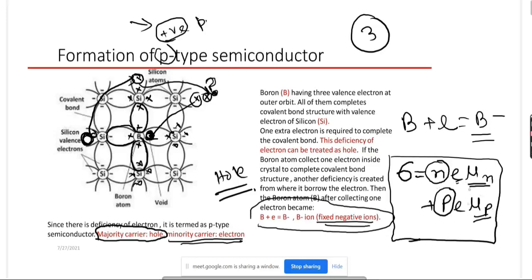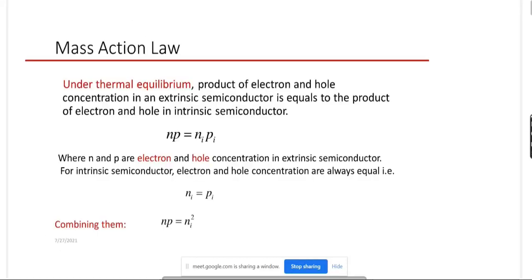If the semiconductor is N-type, then this term will dominate and you can neglect this term. And if the semiconductor is P-type, then the second term will dominate and you can neglect the first term. But what about intrinsic semiconductor? Today we shall discuss only this one.